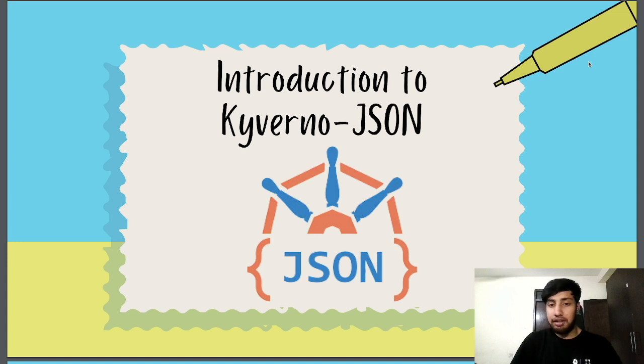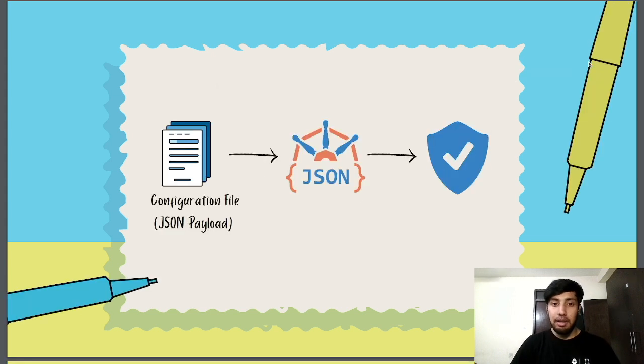We're going to take a look at it mostly in the demo part. Don't worry about that. We're going to take a look at it briefly. So imagine you have a configuration file, and this configuration file needs to be a JSON payload. So if you say that you have a Terraform file, you need to convert that Terraform file and get a JSON payload of it, and you need to pass it to Kyverno-JSON, and then it works based on some set of policies. Now you will ask me, where can I find these policies? Who has written these policies for me?